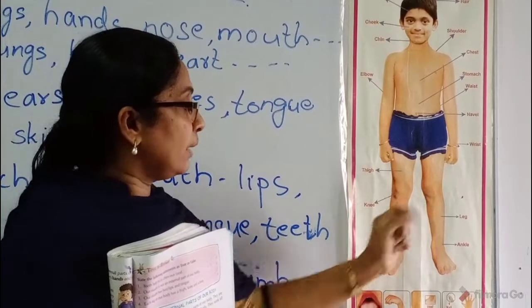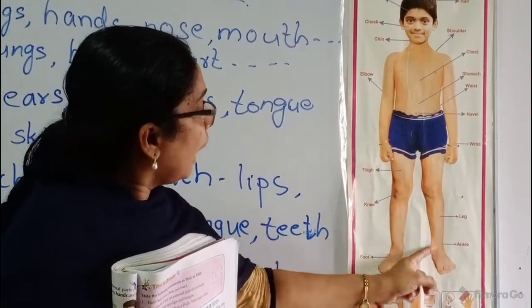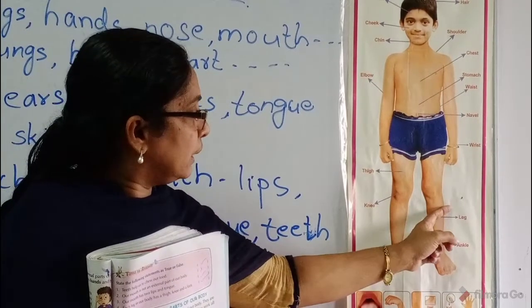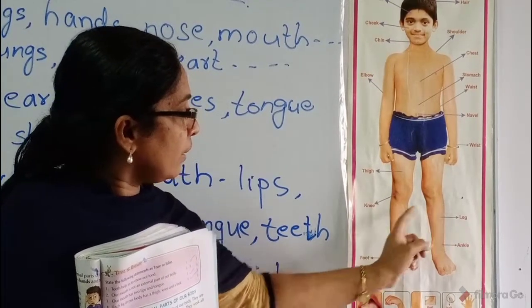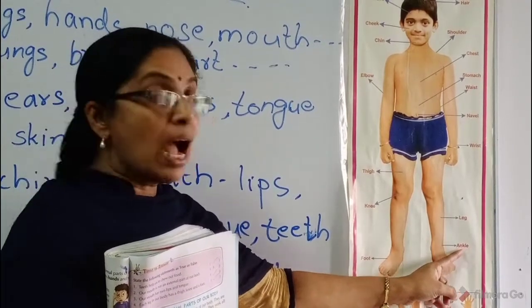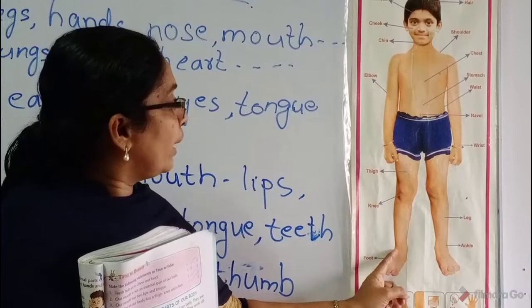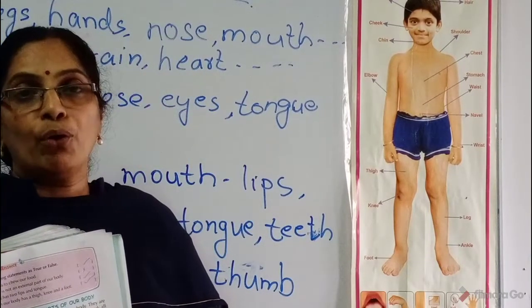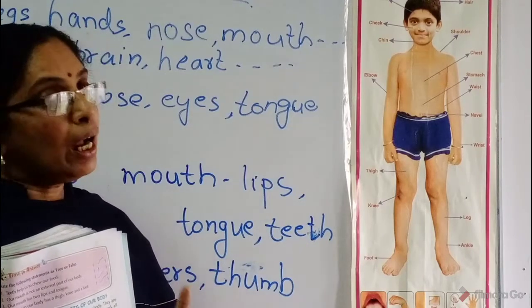Then this part of the leg is called the calf, children. 2 calves. Then this part we will call the ankle. How many ankles do we have? We have 2 ankles.